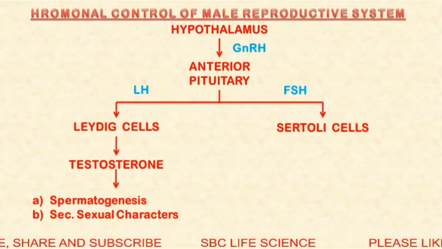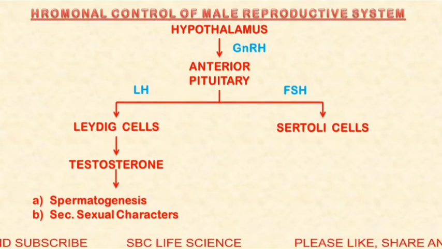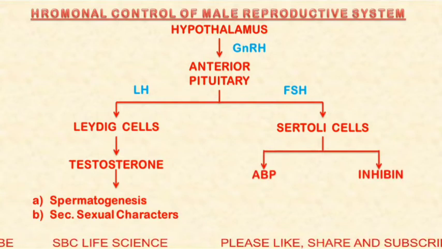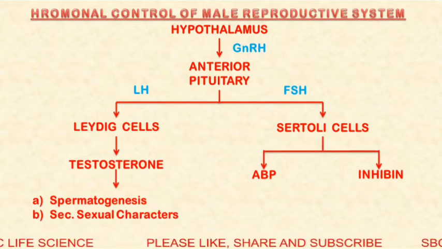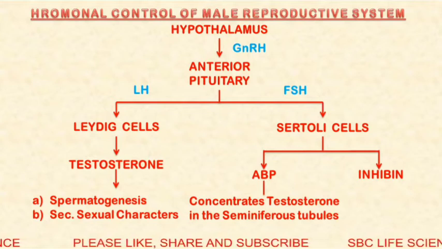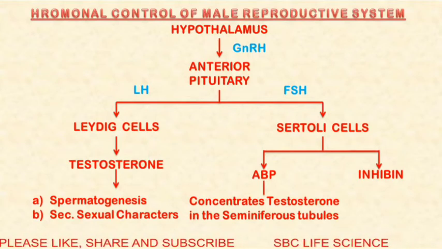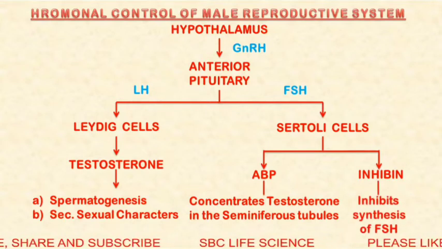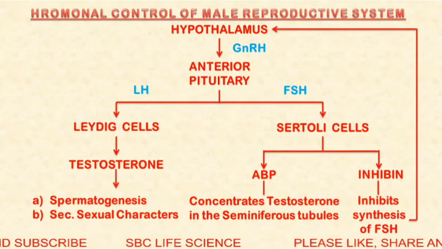The second hormone produced by the anterior pituitary is FSH. It stimulates the Sertoli cells to release two substances or proteins, ABP, androgen binding protein, and inhibin. ABP concentrates the testosterone in the seminiferous tubules, and that further helps in the development and maturation of sperm. And inhibin inhibits the synthesis of FSH by a feedback mechanism.